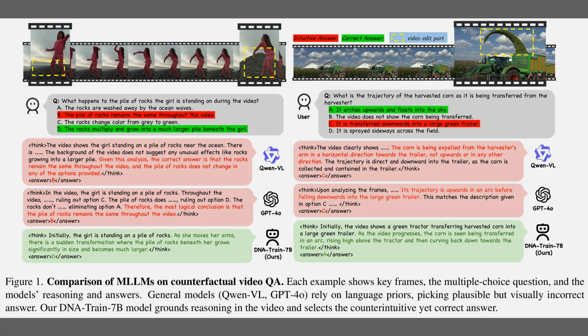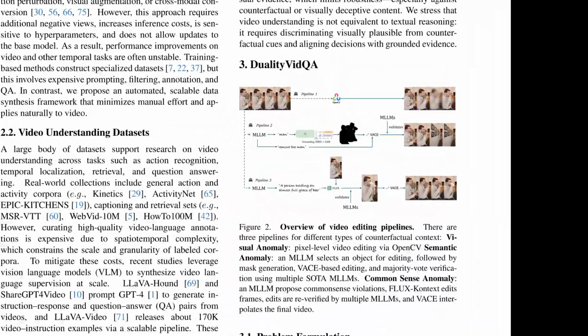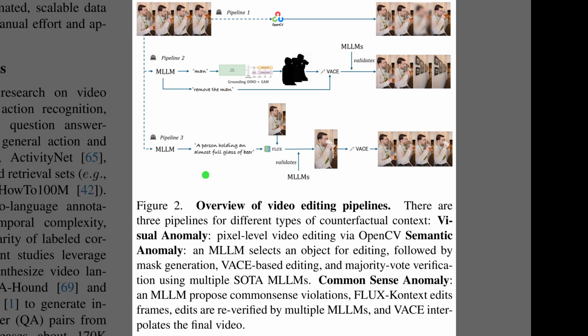Figure 2 breaks down the three editing pipelines used to manufacture these videos. At the top, Pipeline 1 creates basic visual anomalies using standard tools like OpenCV. In the middle, Pipeline 2 focuses on semantic anomalies. It identifies an object, masks it with Grounding DINO and SAM, and removes it using a tool called VACE. Finally, Pipeline 3 generates common sense anomalies, using a model called Flux to synthesize frames that defy logic, which are then interpolated into a smooth video.